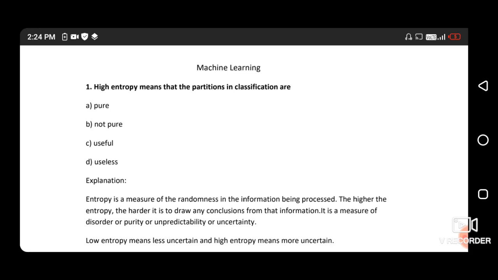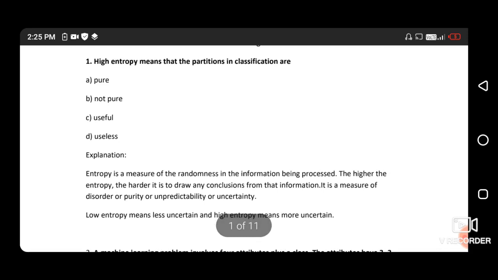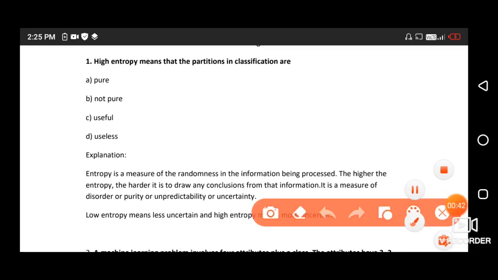So let's start. My first question is: high entropy means that the partition in the classification are A, pure; B, not pure; C, useful; D, useless. I have mentioned in the explanation that entropy is a measure of the randomness in the information being processed. The higher the entropy, the harder it is to draw any conclusion from that information. It is a measure of disorder or purity or unpredictability or uncertainty. Low entropy means less uncertain and high entropy means more uncertain. So the right answer is option B, not pure.